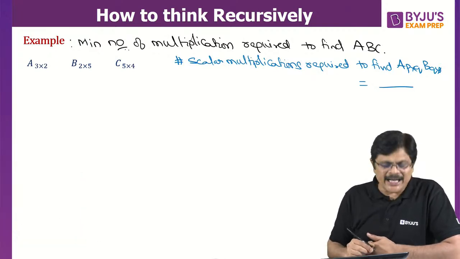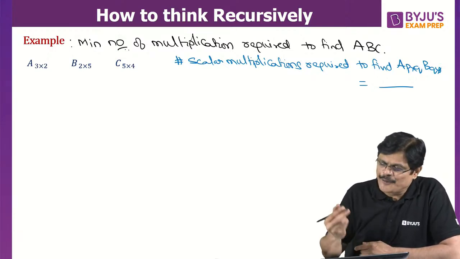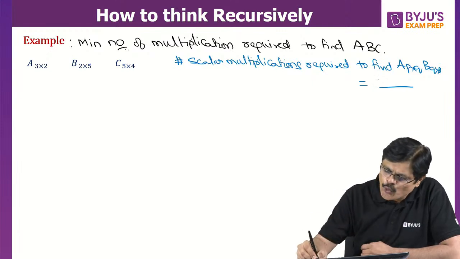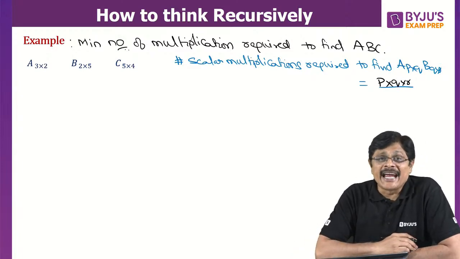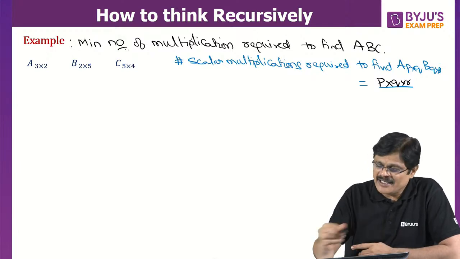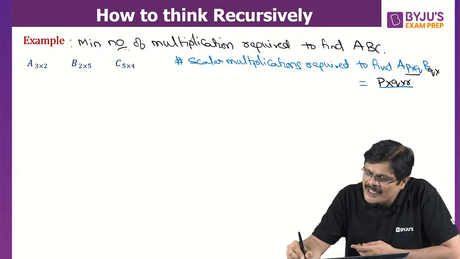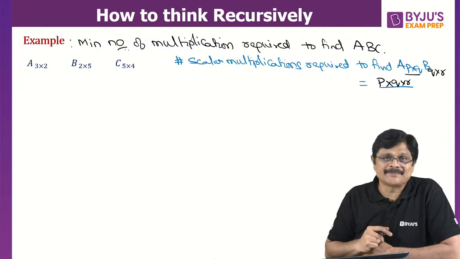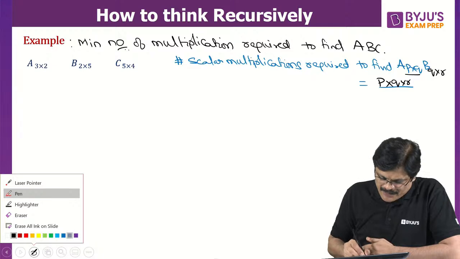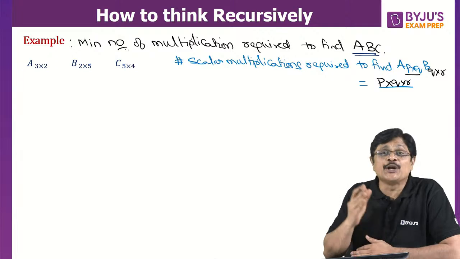If you want to find the product A into B, generally under linear algebra I discuss under mathematics. If you know it, fine. Otherwise, please note this as a result, P into Q into R. See, if you want to multiply two matrices A and B, if A is P by Q and B is Q by R, the minimum number of multiplications required is given by P into Q into R. Okay. Now, the question here is, what about the minimum number of multiplications required to find this product A into B into C?